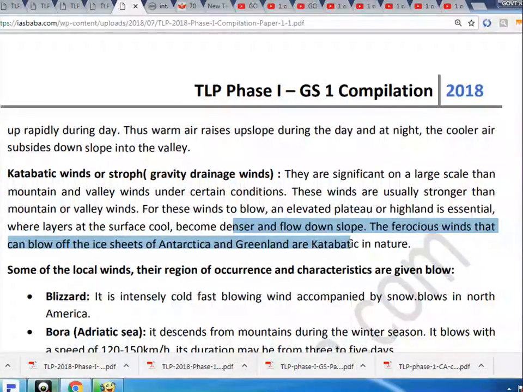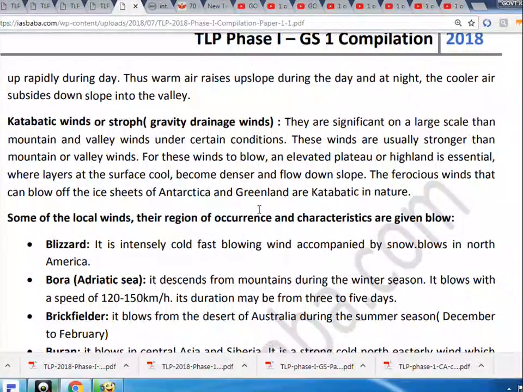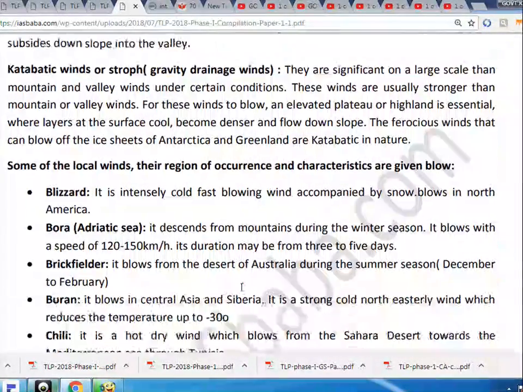and flow down. Samoon, hot wind blowing during summers in Iran. Simoon, hot wind blowing during summers in Saudi Arabia. Sirocco, hot and humid wind blowing from the Sahara to Sicily during April to July. Foehn, it descends from the Alps in Germany. It helps in melting of snow during the winter season.